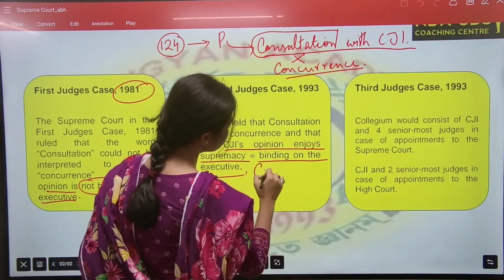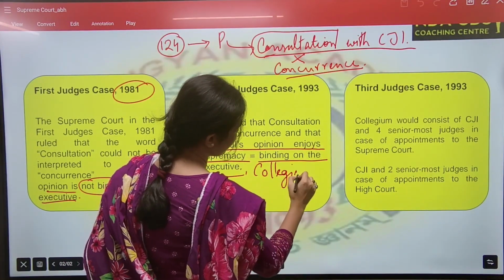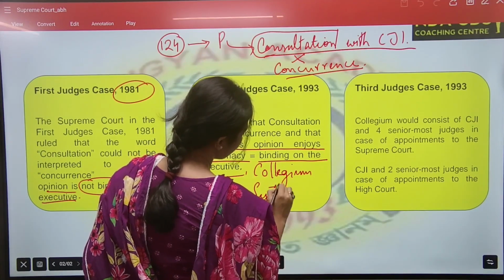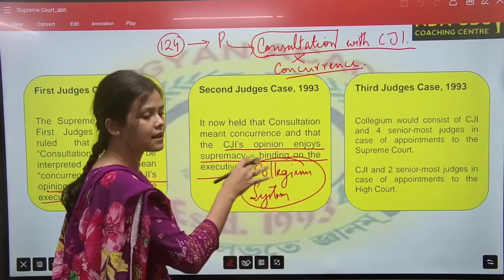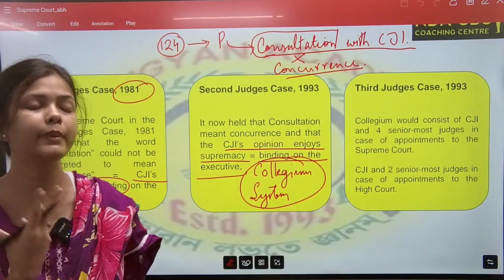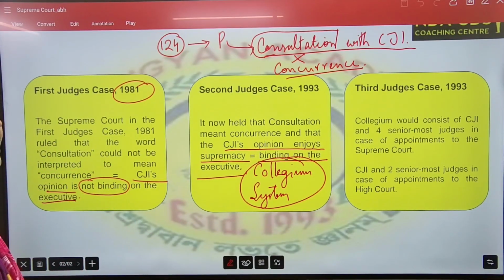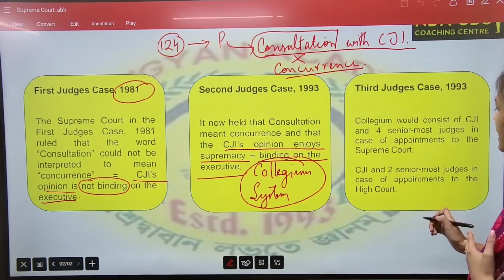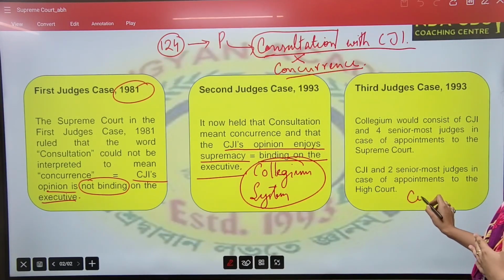They have introduced the collegium system, and they have said there will be a collegium, and whatever the suggestion or recommendation or names will be given by the collegium system, the executive will have to follow that recommendation or that suggestion. Okay, and finally in the third judge case, same, इधर में बोला कि collegium